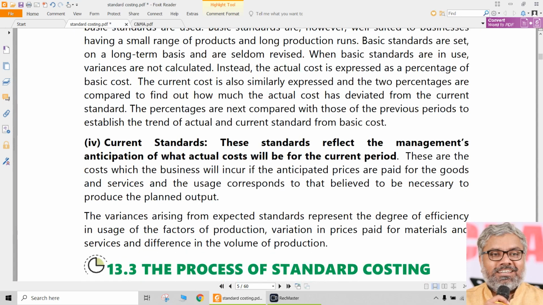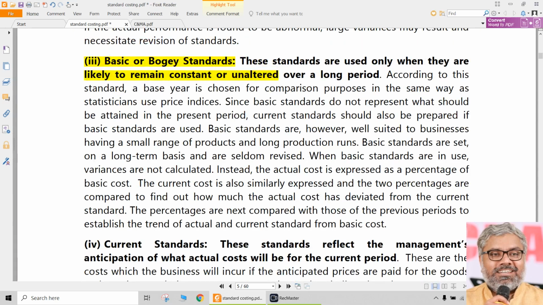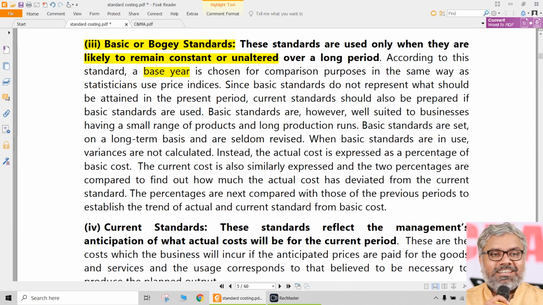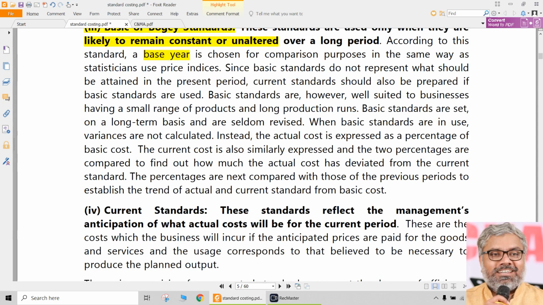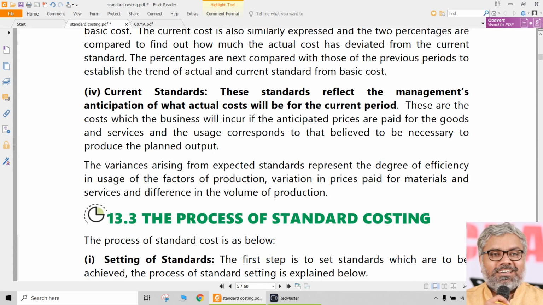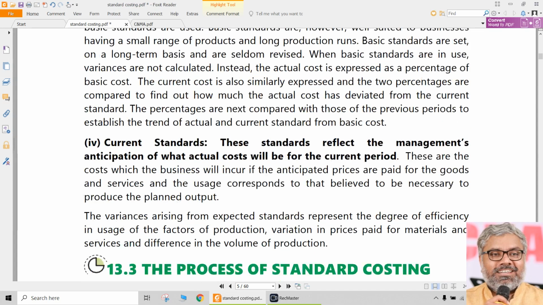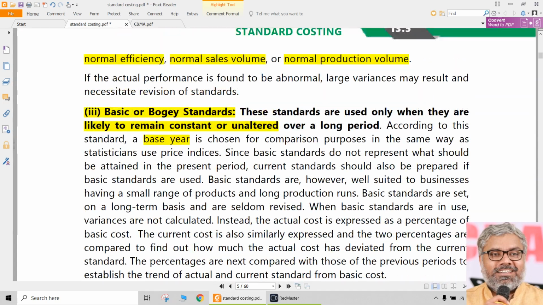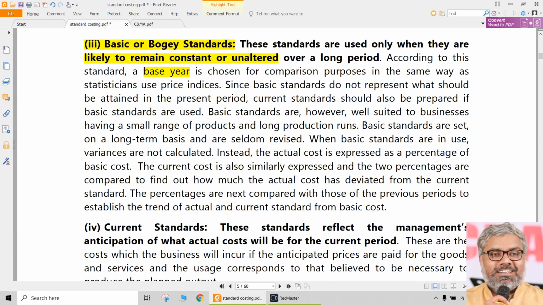So they can be set when they have a basic standard taking a base year. That will be taken as the base year. Of course, it is not that they will never be revised, but they will be revised on the basis of some percentage increase over the base year. So taking some index numbers, these types of standards can be revised year after year. But only a little bit of revision will happen. A meticulous standard setting process will not happen with this. Only once will the standard be set, which is related to the base year.